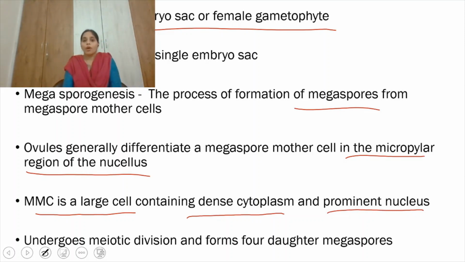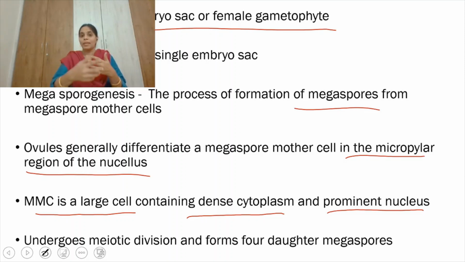Flowering plants are diploid in nature. So this megaspore mother cell, because we know that the gametes are haploid, what happens to it? It divides and gives rise to 4 daughter cells, which we call megaspores. Even in the case of pollen grains, we discussed that the cells of the sporangium, the microspore mother cells, divide by meiosis and get converted into 4 microspores, that we call a tetrad, right?